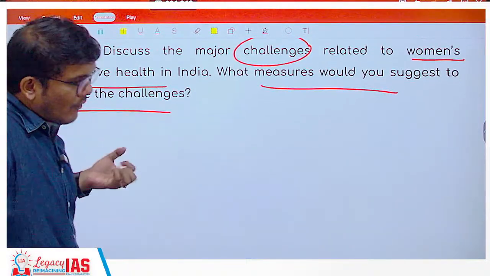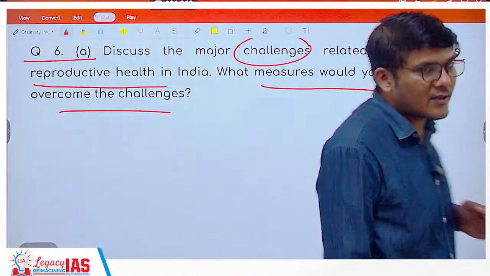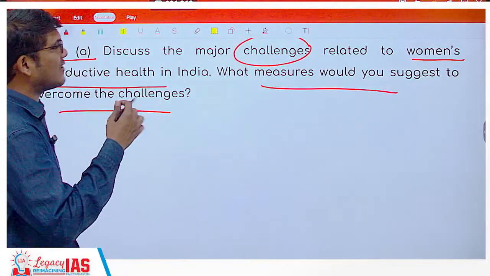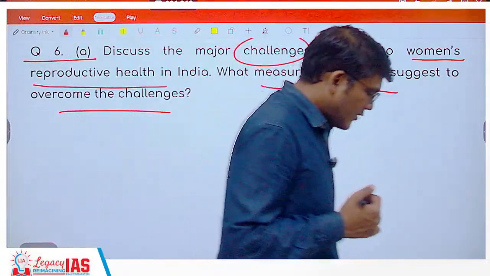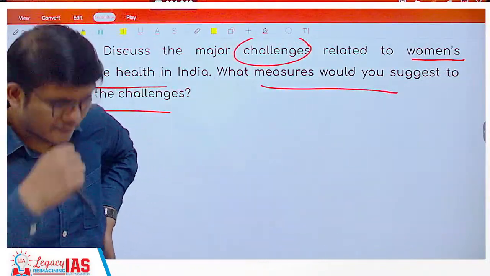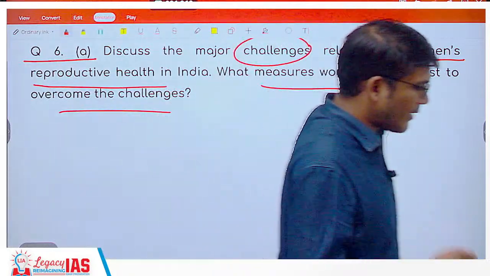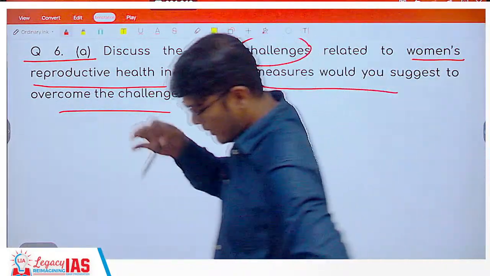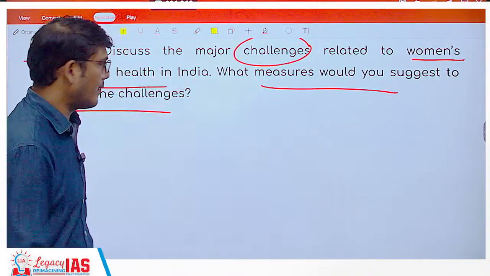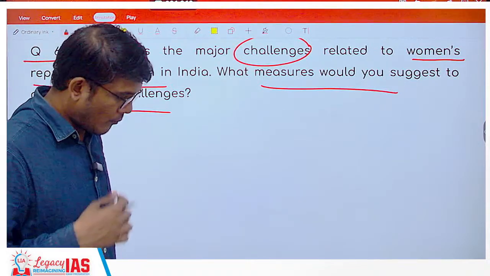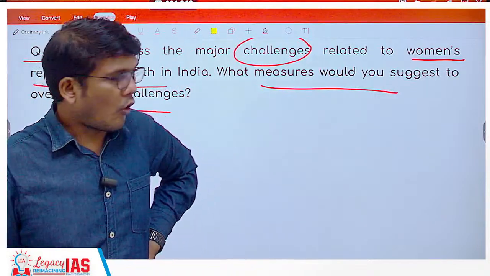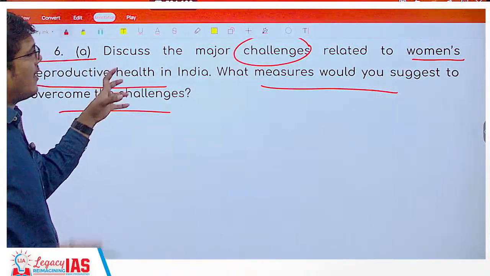Plus economic power is also required to take care of yourself. That is another thing. So these are the various reasons you will be talking about. Plus there is gender inequality also, and people are, let's say, trying to find out the sex of the child beforehand. The moment they realize it's not a boy, it's a girl, then female feticide again can be difficult for the reproductive health of the women. Abortion after abortion because the sex of the fetus is female. So all that are the issues in India with respect to that.